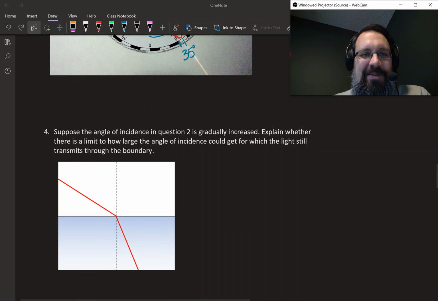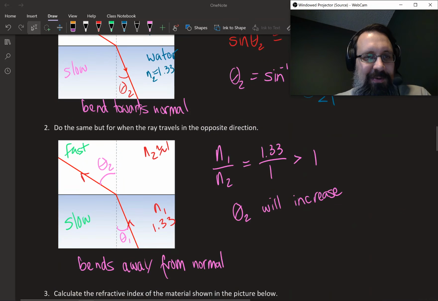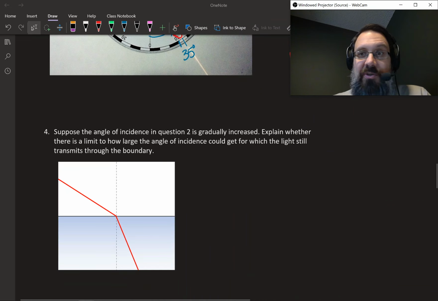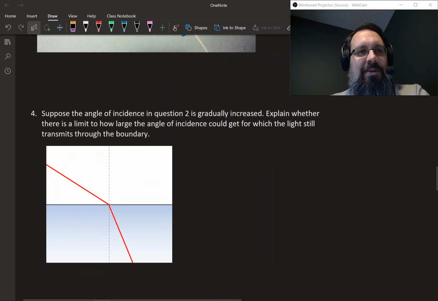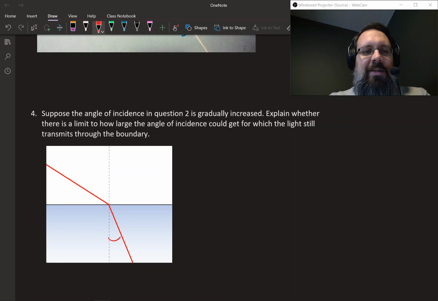Number 4. Suppose the angle of incidence in question 2 is gradually increased. Explain whether there's a limit to how large the angle of incidence can get for which the light still transmits through the boundary. Okay, so what's happening here is if this angle were to be increased like this, then we would bend even more.